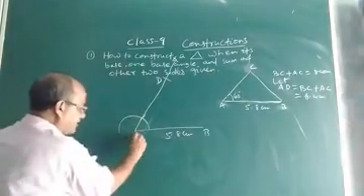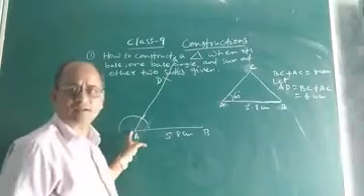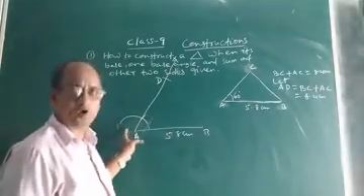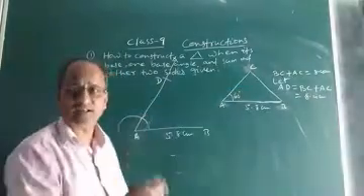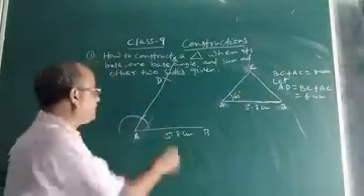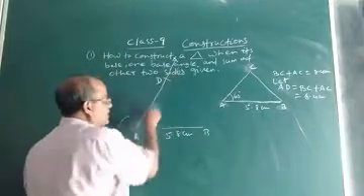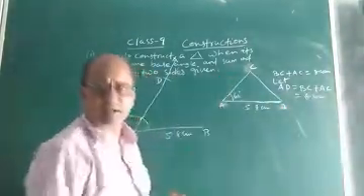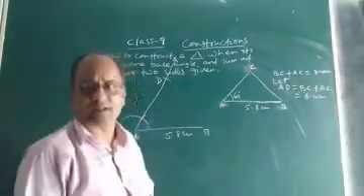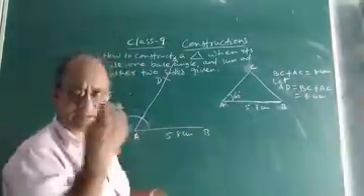Taking the vertex, the point A, as the center, cut an arc AD equal to BC plus AC, that is 8.4 centimeter. Now that means the length of AD is equal to the sum of the two other sides of the triangle ABC. Now what is the next step?